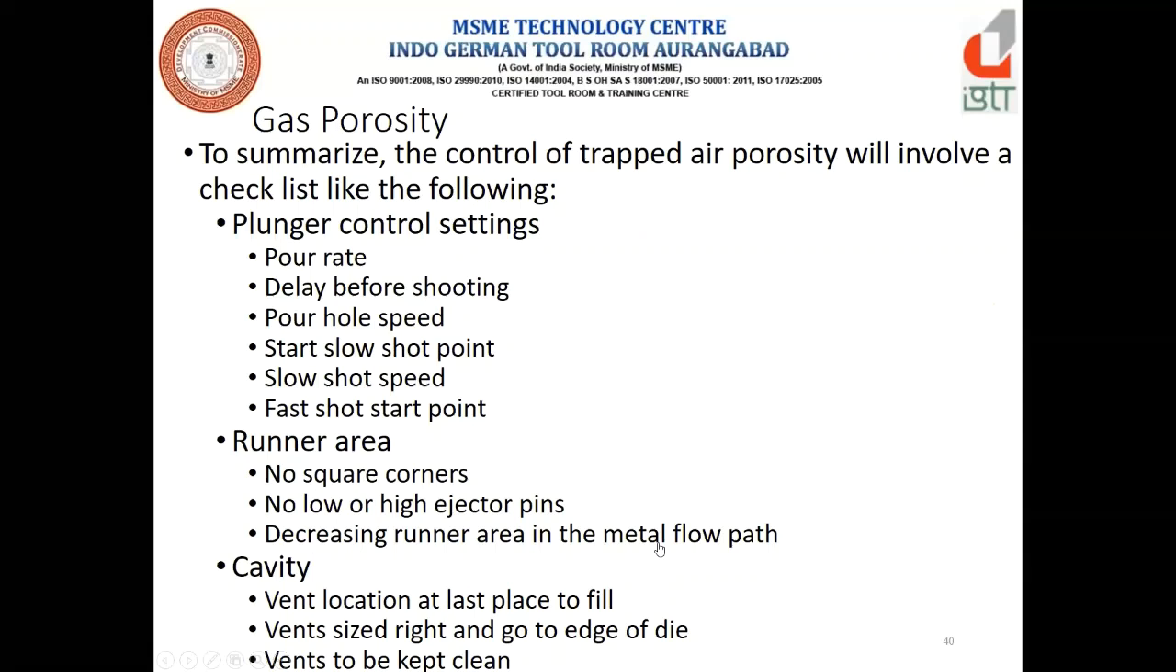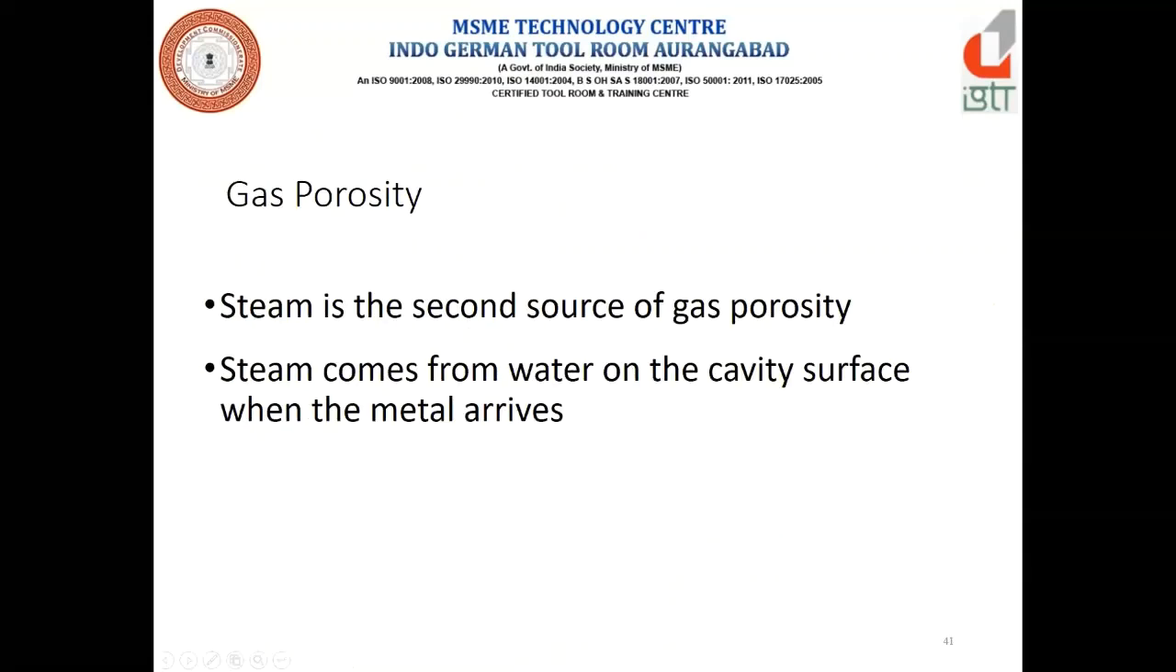Now we'll see the gas steam part. Steam is the second source of gas porosity. How does steam come when the metal arrives? Water is coming onto the die surface. How is it coming? There are two ways.